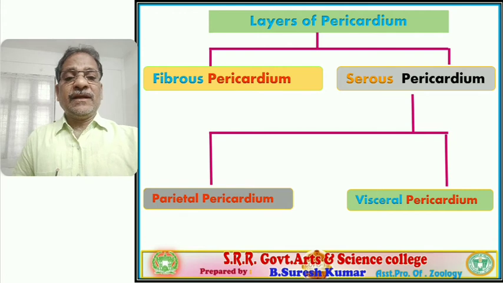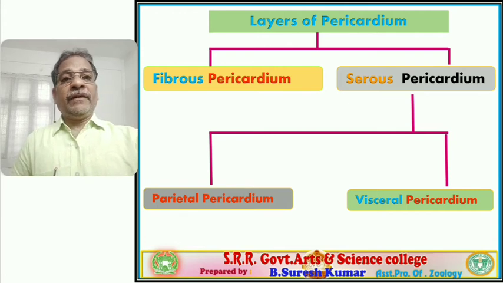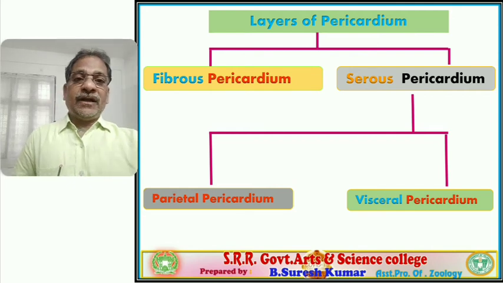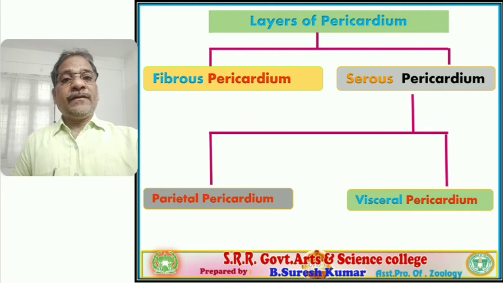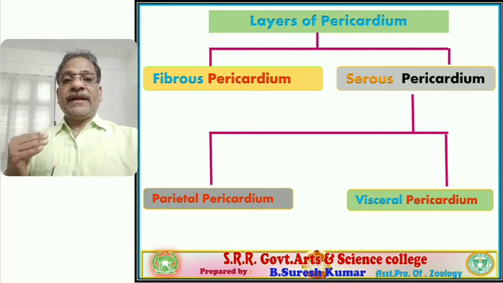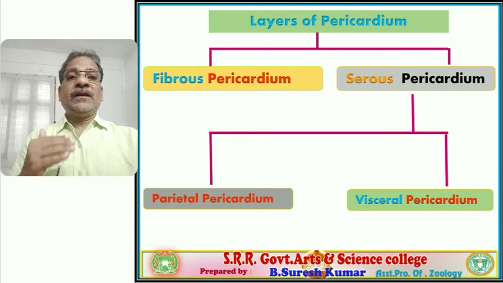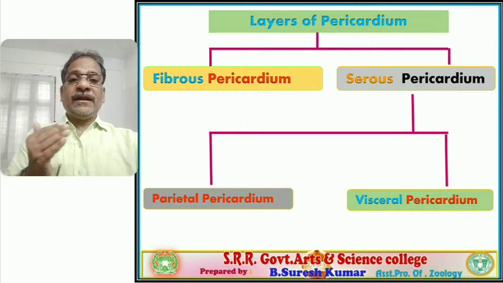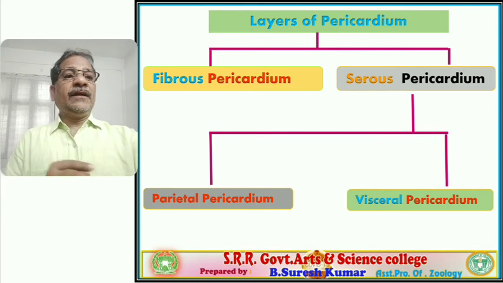In some books, simply why? Because the parietal pericardium is fused with the fibrous pericardium and the visceral pericardium is directly fused with the surface of the heart wall. That's why in some texts they directly write that the pericardium includes two layers, the outer parietal layer and the inner visceral layer. Okay, it is detailed information.